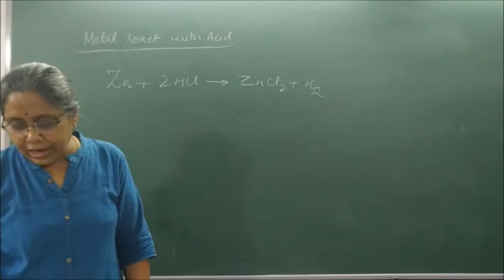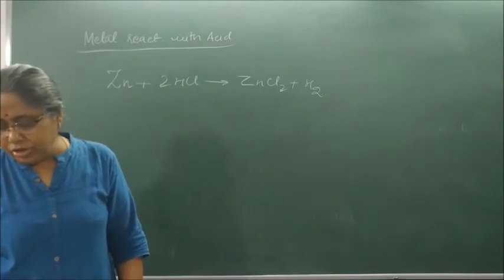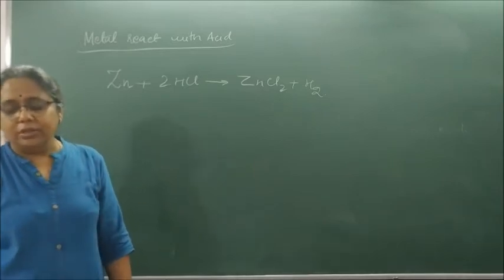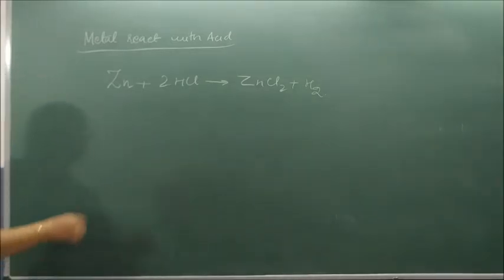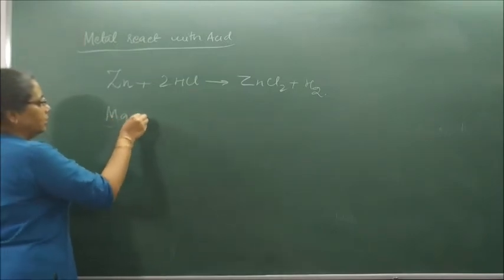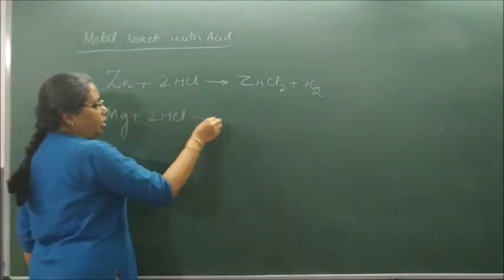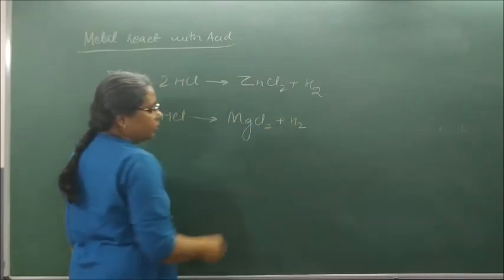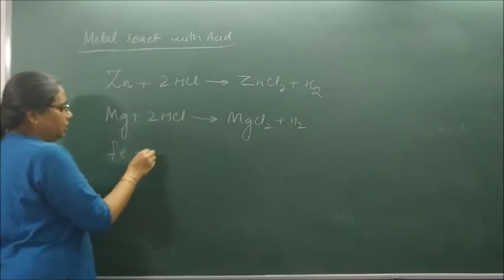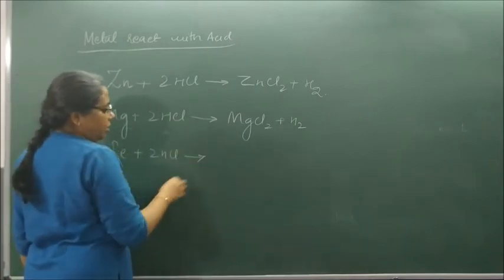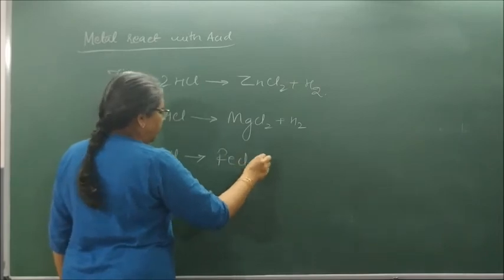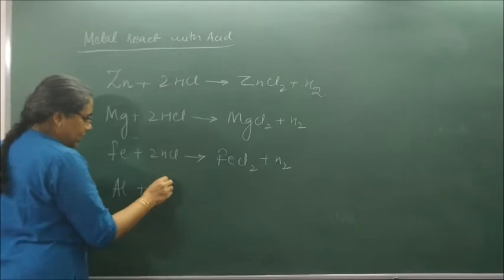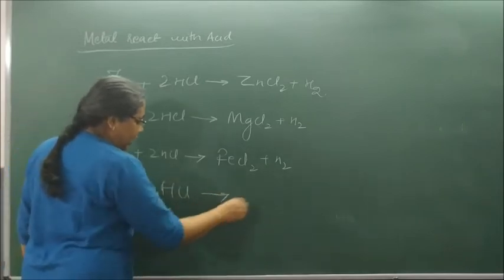Okay, so we have to study now the equations of magnesium, aluminium, zinc and iron with dilute HCl. So see, Mg plus 2HCl gives what? MgCl2 plus H2. Fe plus 2HCl gives what? FeCl2 plus H2. Aluminium plus HCl gives what?